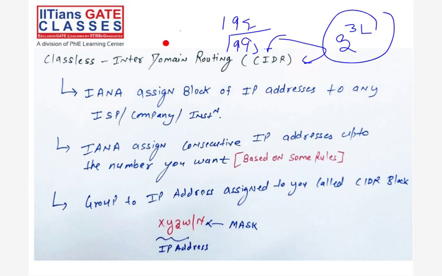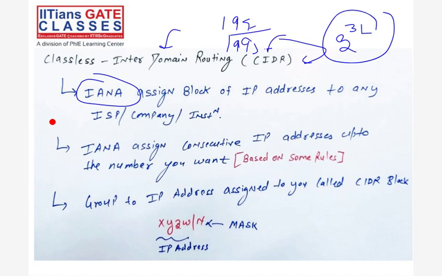Now we are using IPv6 also, that we will study in later lectures. But right now in IPv4, CIDR is the main thing. Now see, this is IANA, the Internet Authority, who will assign the address space to ISPs. See, Airtel is the internet service provider, but who is assigning the block of IPs or address space to Airtel? IANA. This is your main internet authority.